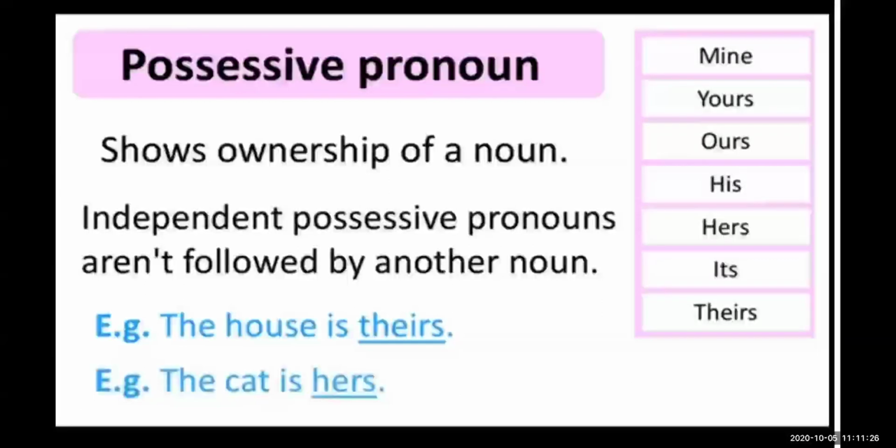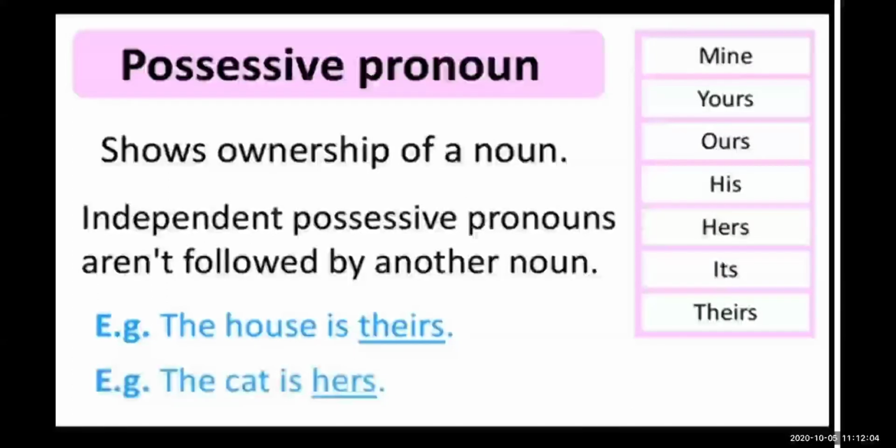Independent possessive pronouns are not followed by another noun. See, mine, yours, ours, his, hers, its, their. These all are possessive pronouns. So the pronoun which shows ownership of a noun is the possessive pronoun.